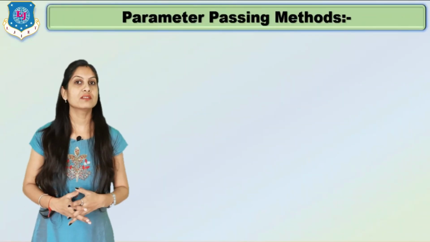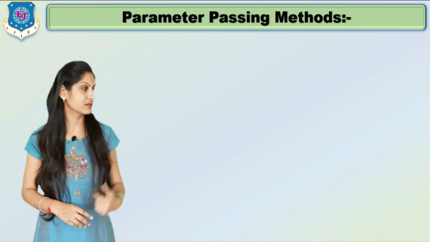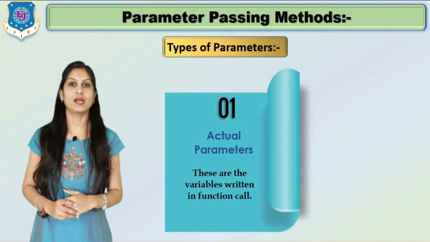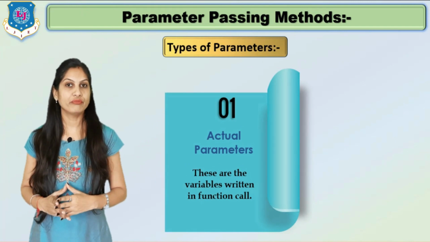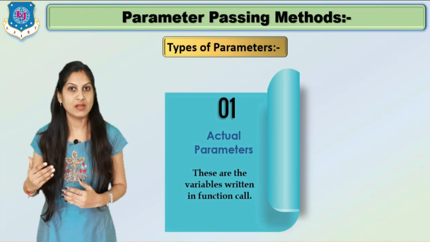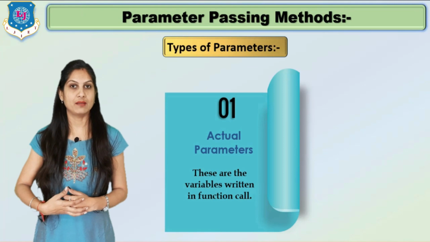The word parameter means what? Here there are two different types of parameters. First is an actual parameter and second is a formal parameter. Now what is the meaning of it? When you are passing the parameters, meaning arguments, in your function call, then it is known as actual parameters.